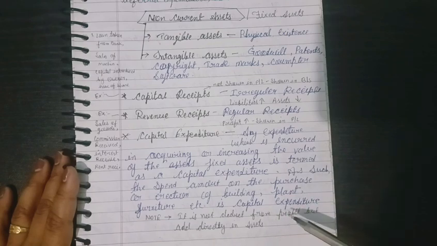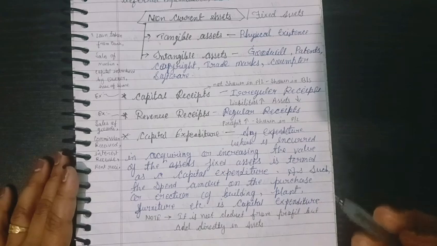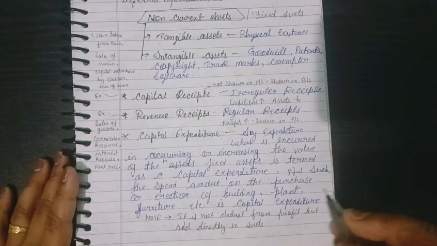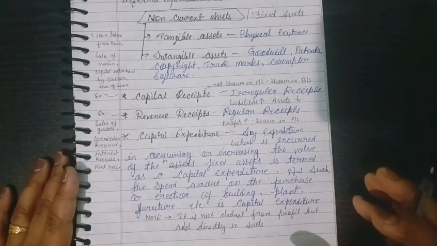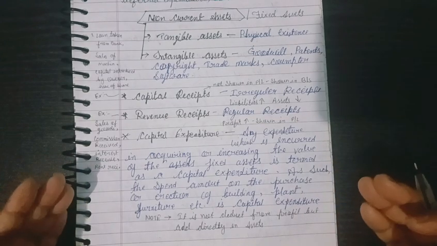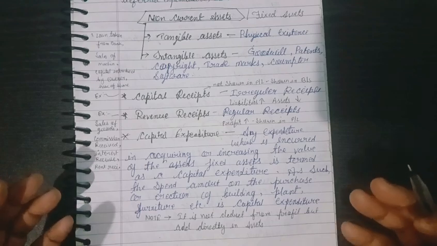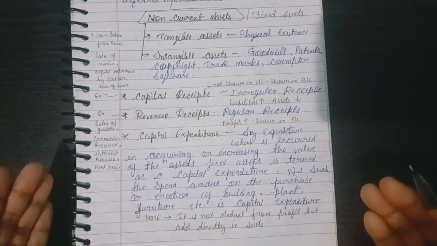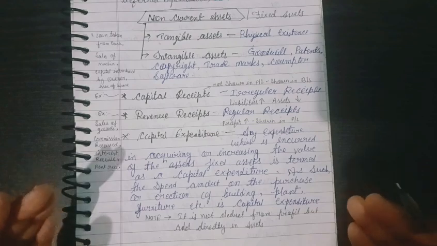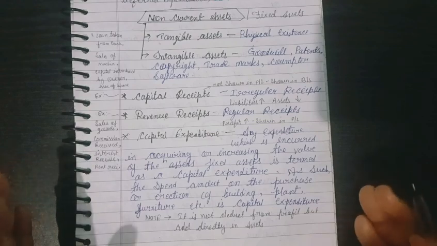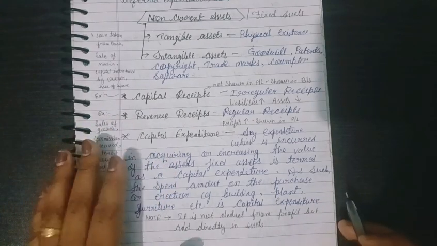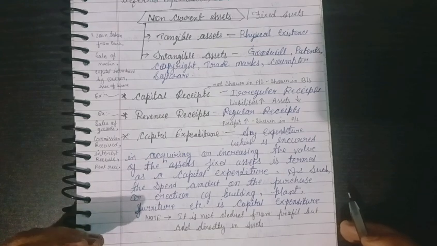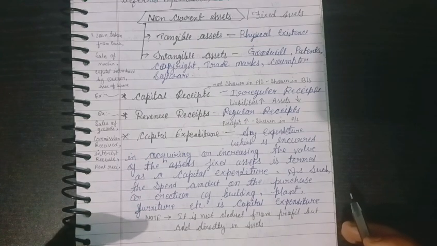When we purchase furniture, we just add it on the asset side. We add more amount in furniture. So this is the capital expenditure. It means it increases the assets. Obviously we are purchasing fixed assets, and at that time we are giving money, so our assets will be increased, but this is also an expenditure. So why do we call it capital expenditure? Because it is related to fixed assets. We are purchasing fixed assets.